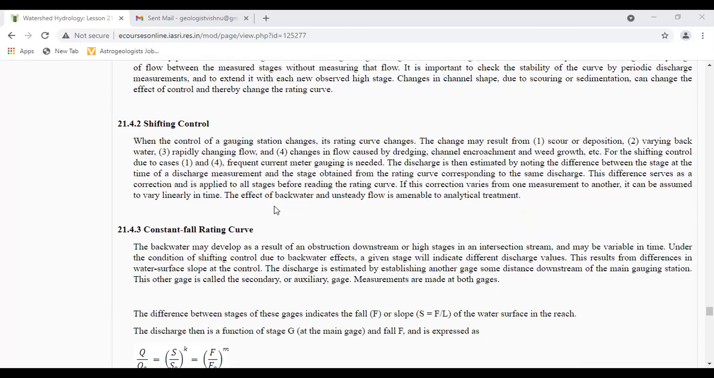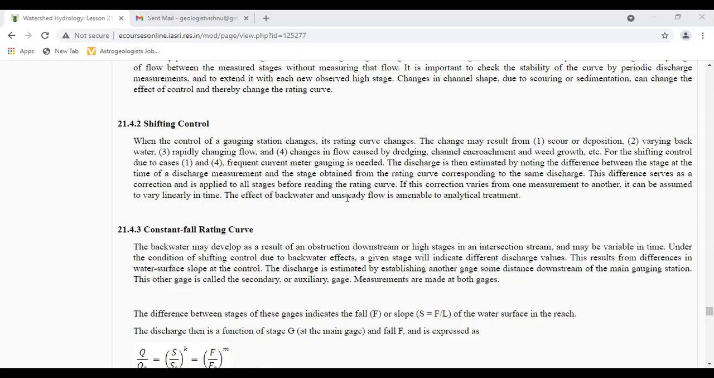When the control of a gauging station changes, its rating curve changes. The change may result from one, scour or deposition, two, varying backwater, three, rapidly changing flow, and four, changes in flow caused by dredging, channel encroachment and weed growth. For example, for the shifting control due to cases 1 and 4, frequent current meter gauging is needed.